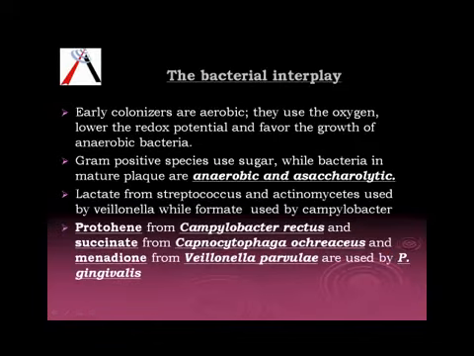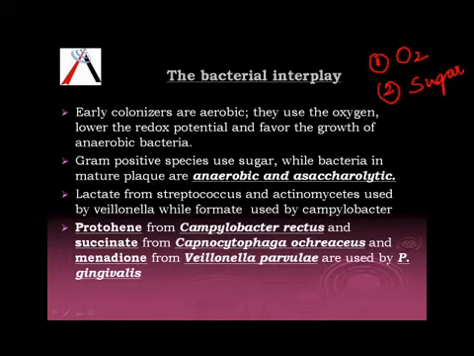Next, we have the initial colonizers and the secondary colonizers. The important point is that the early colonizers help in the attachment of the secondary colonizers. What happens? The early colonizers make the environment more favorable for the growth of anaerobic bacteria. So early colonizers have 2 points. They use oxygen, and second, they use sugar.